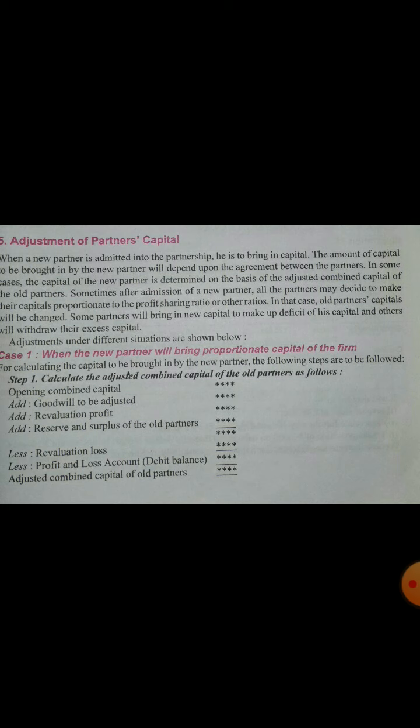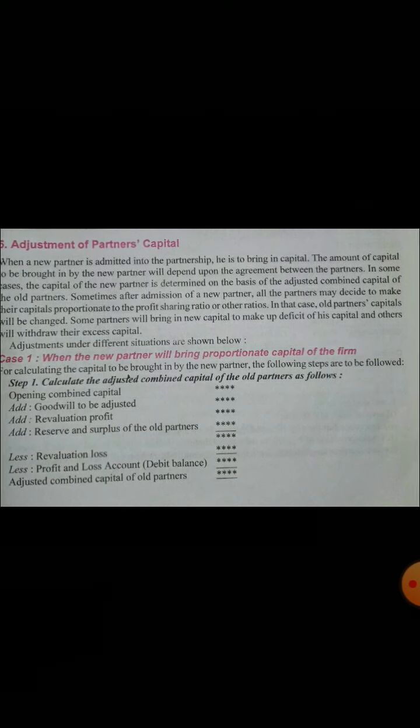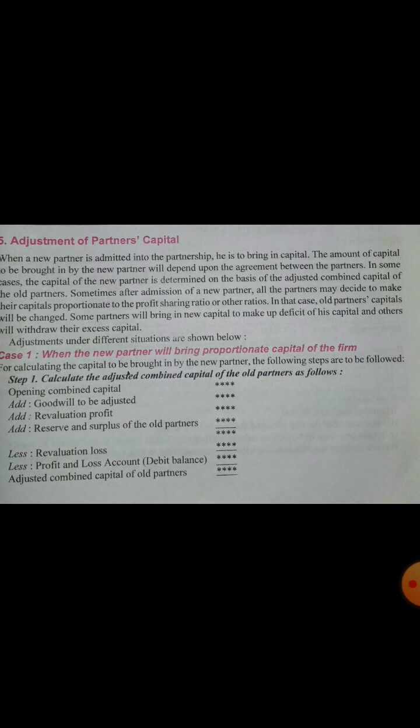That means C should bring rupees 50,000. So C's capital should be 50,000. In this case 1, C is supposed to bring rupees 50,000 and he will bring rupees 50,000. When C can bring rupees 50,000, that is the proportionate capital. If he can bring it, then according to the process I am going to tell you, all the adjustments will be dealt.